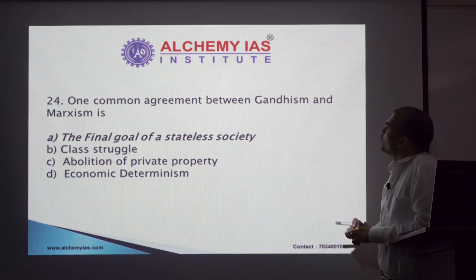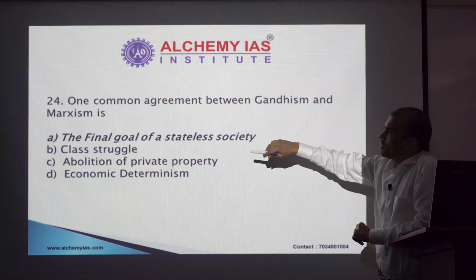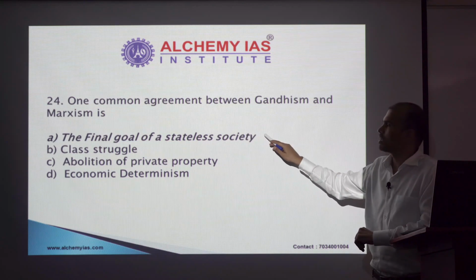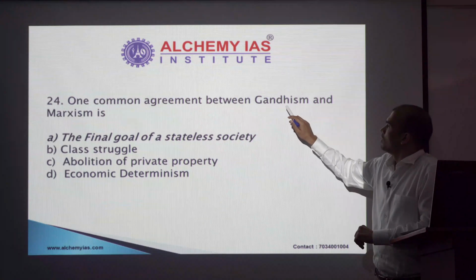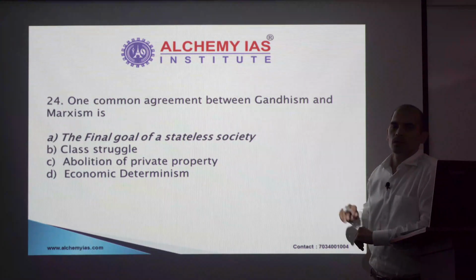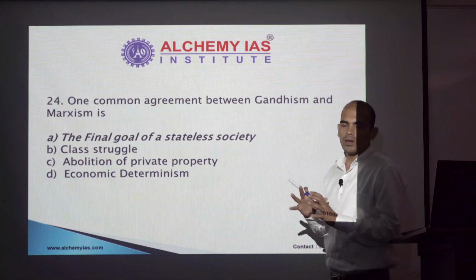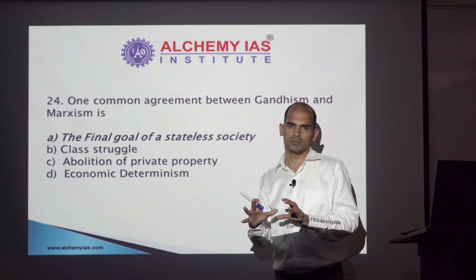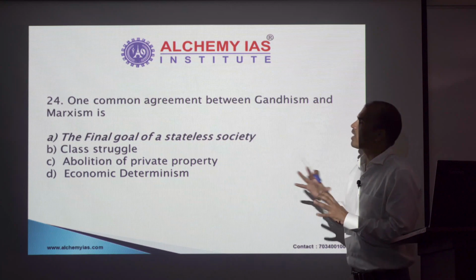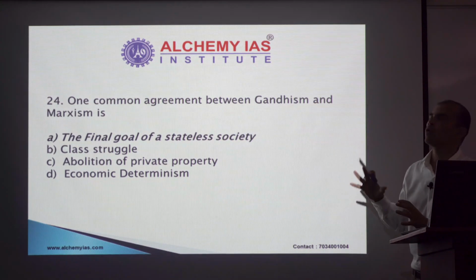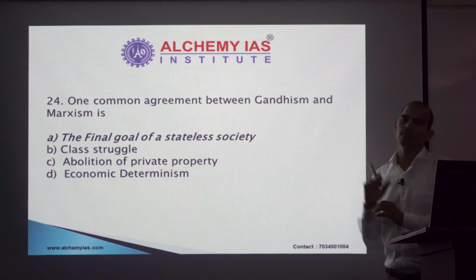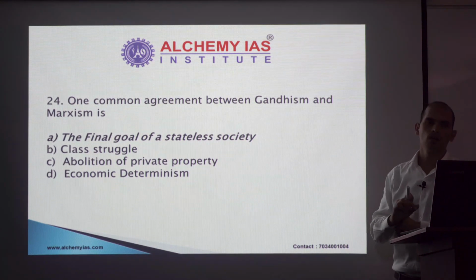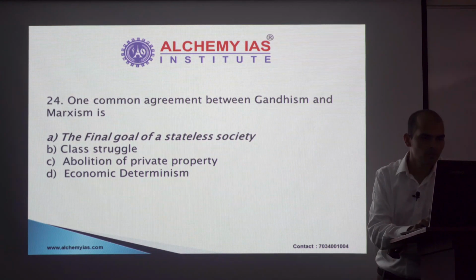One common agreement between Gandhism and Marxism is... So all of the statements that are given here are true for Marx. Marx talked about all of these things. But when it comes to Gandhism, Gandhiji talked a lot about panchayat rule, self-governance. So from that area, we can derive that yes, the final goal of a stateless society was somewhere there in the writings, in the thoughts of Gandhiji as well. So option A turns out to be the correct option. Next.